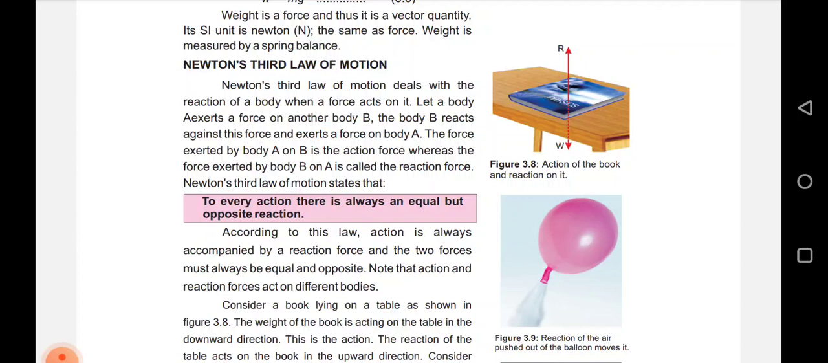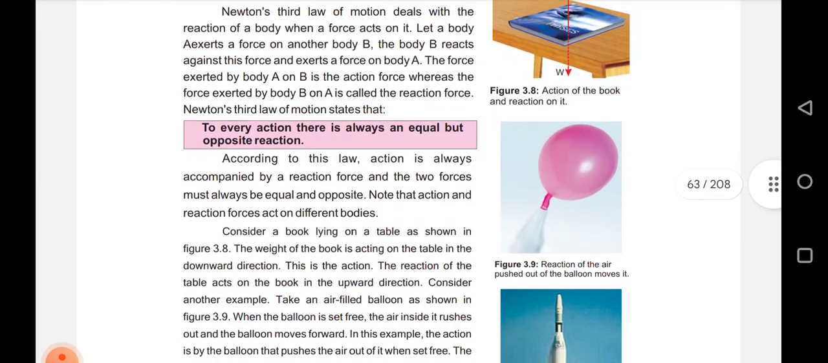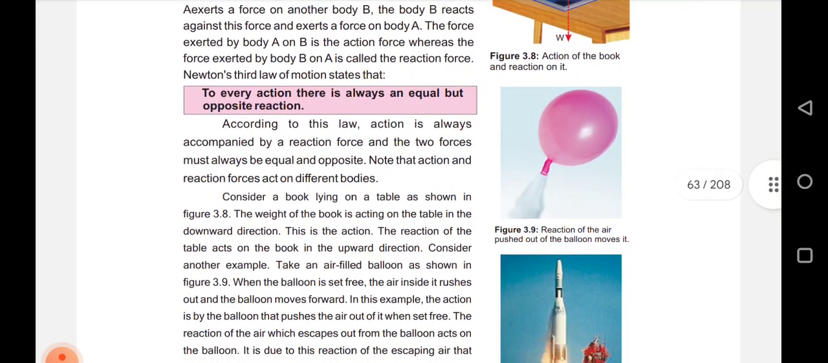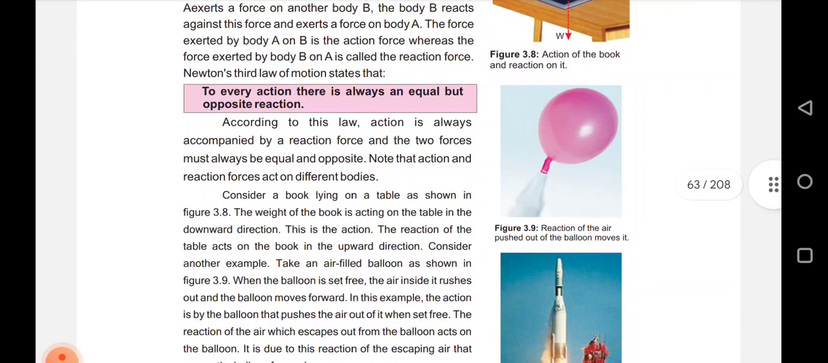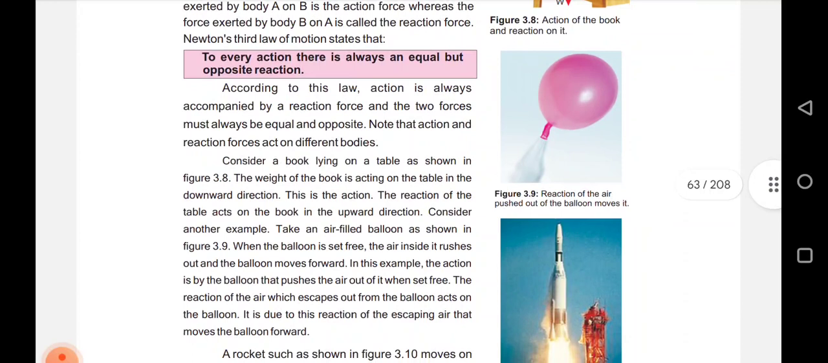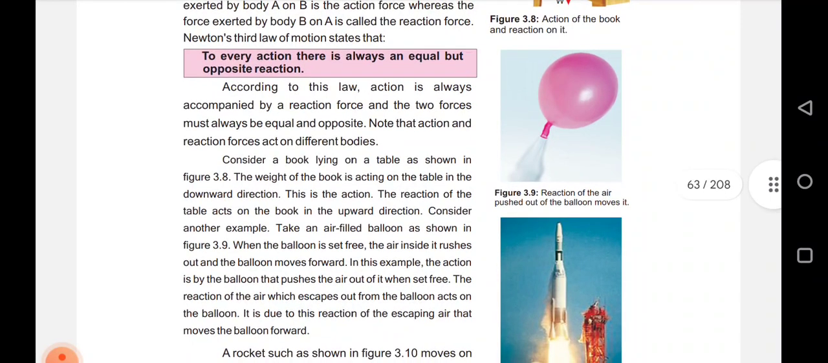Newton's third law of motion states that to every action there is always an equal but opposite reaction. According to this law, action is always accompanied by the reaction force and the two forces must always be equal and opposite. Note that action and reaction forces act on different bodies.